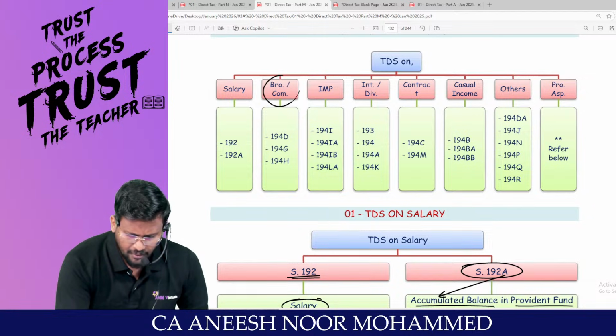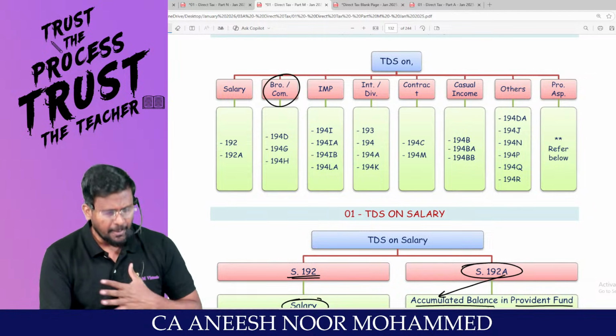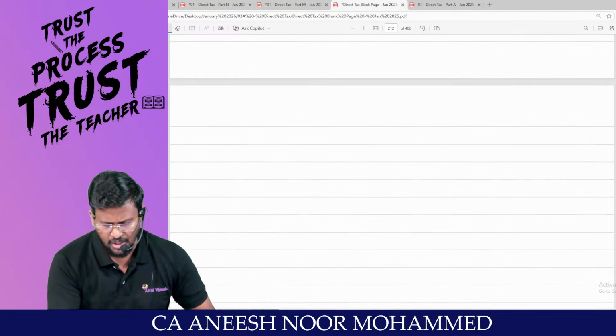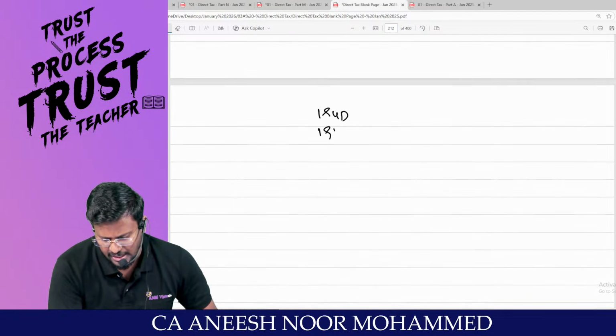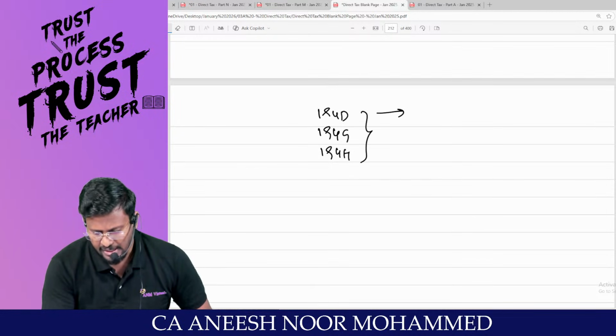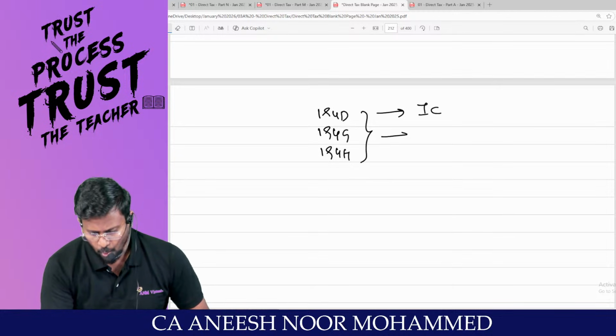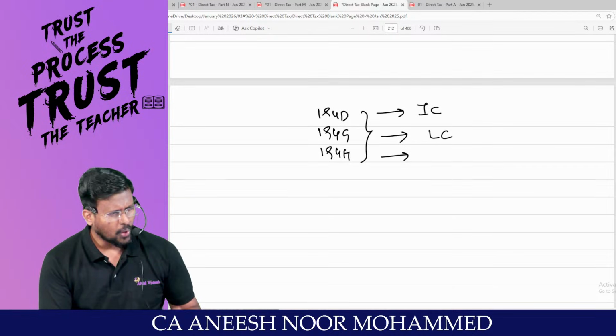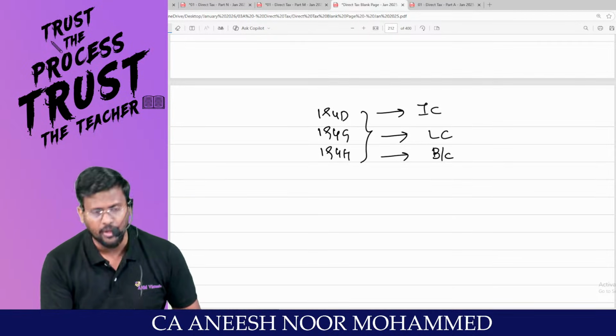Sir, we will be paying brokerage or commission. I am a businessman, my dear lovable students. Various types of brokerage and commission are there. Section 194D is there. 194G is there. 194H is there. 194D is the insurance commission. 194G is the lottery commission. 194H is normal brokerage or commission.